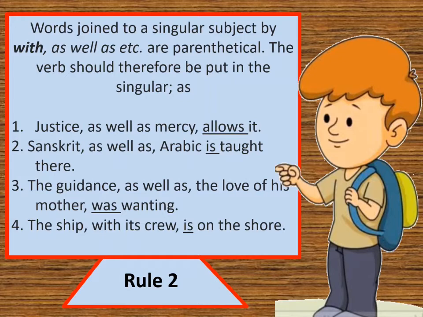Number 2 is, Sanskrit as well as Arabic was taught there. Number 3. The guidance as well as the love of his mother was wanting. So here will be the verb of singular. Number 4. The ship with his crew is on the shore. Ship, there is one ship only. After that there is crew. So the verb will be in singular number, that is. The ship with his crew is on the shore is the correct sentence.